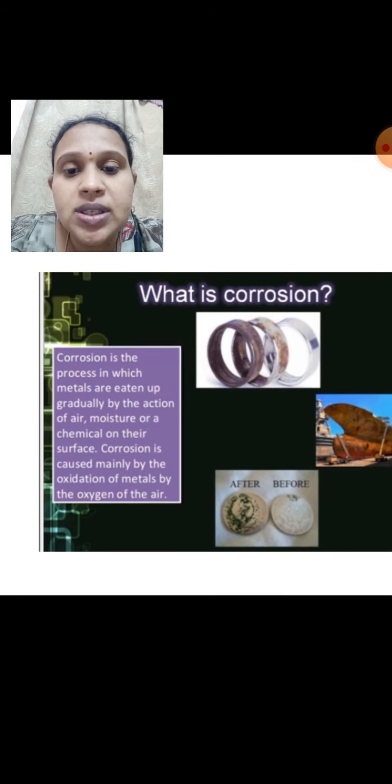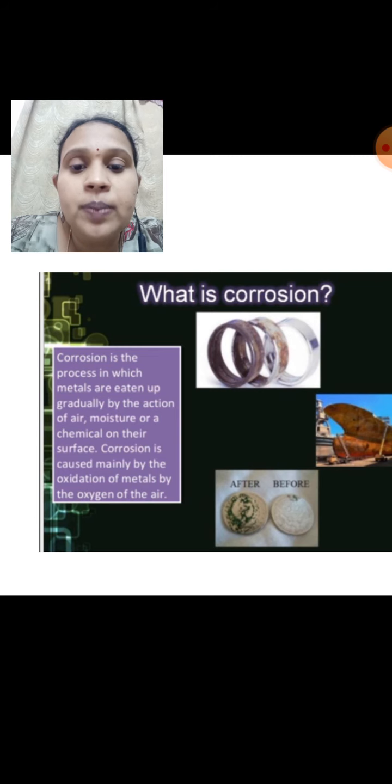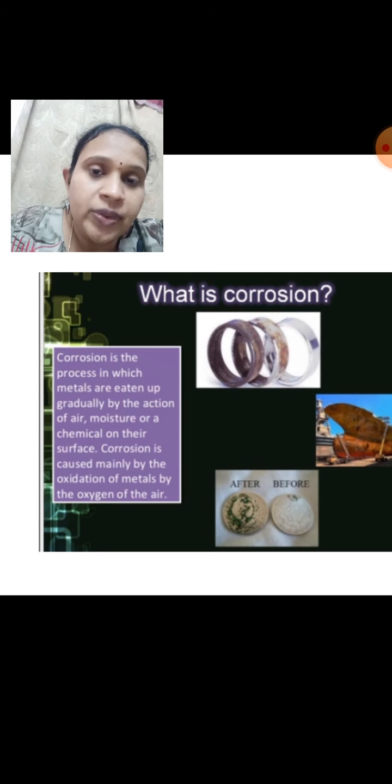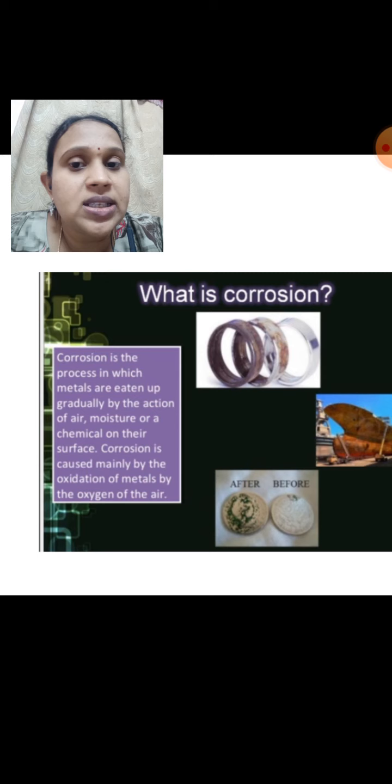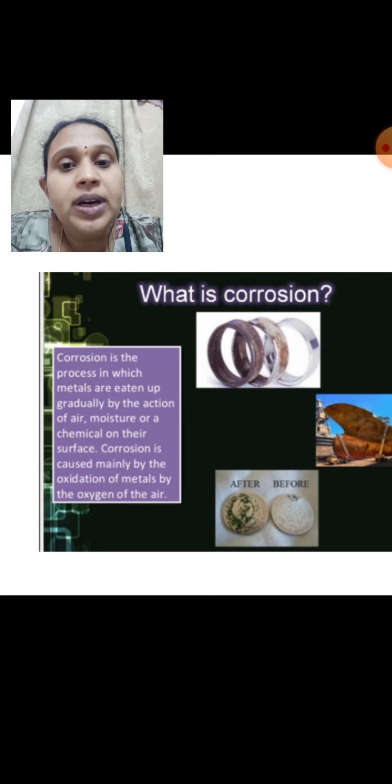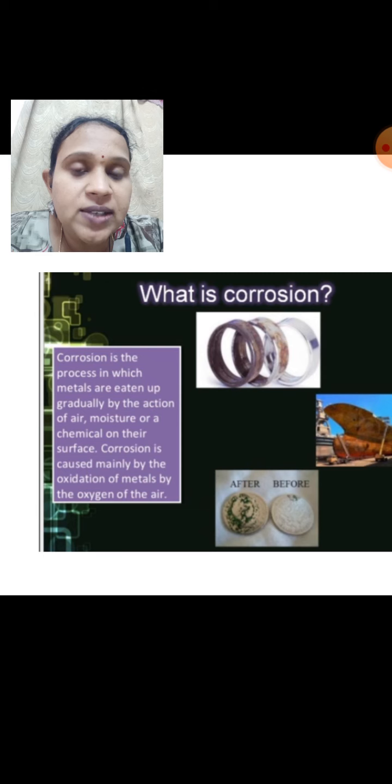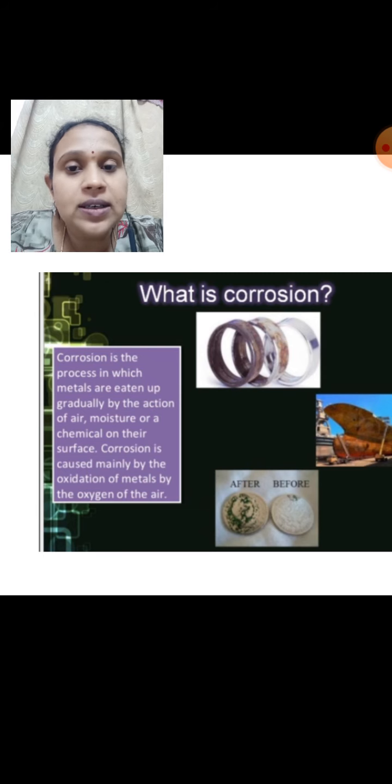Corrosion is a process in which metals are eaten up gradually by the action of air, moisture or a chemical on their surface. Corrosion is caused mainly by the oxidation of metals by the oxygen of the air. In general, metals are very strong in nature and do not react easily with air or water. But if a metal is exposed to the air or the atmosphere for a long time, or if it is kept in water, the metal may react with oxygen or the water and it will get spoiled.